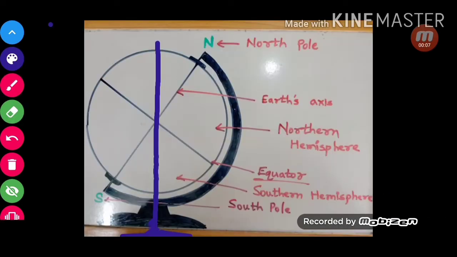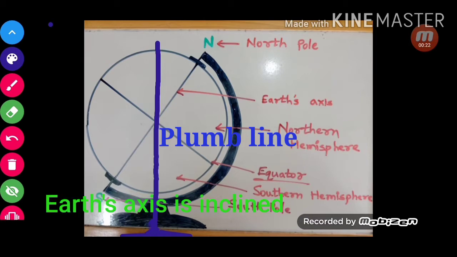Students, if we hold a plumb line in front of the globe, we can see that the plumb line and the Earth's axis are at an angle to each other. That is, the Earth's axis is inclined.